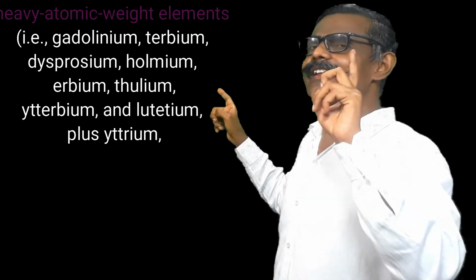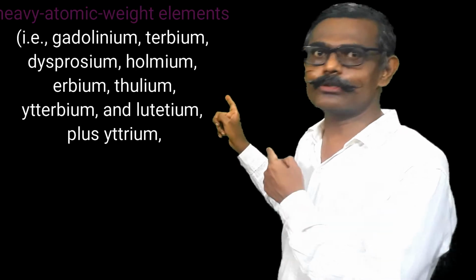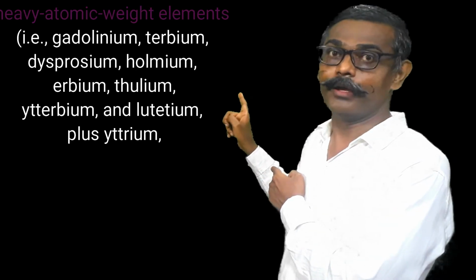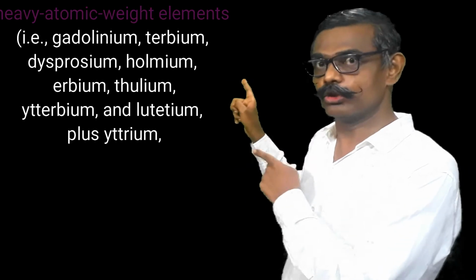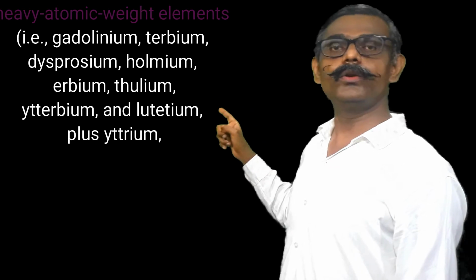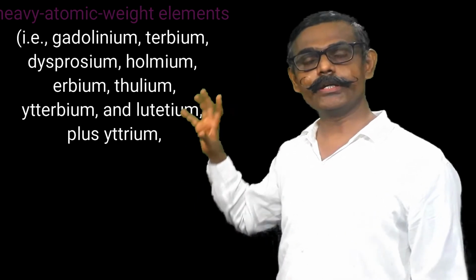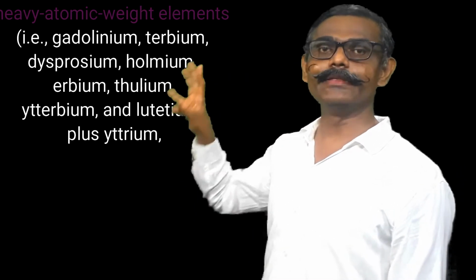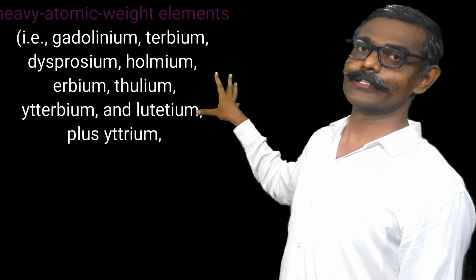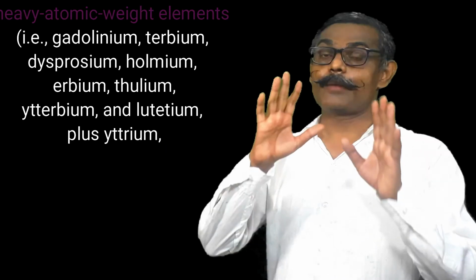Occurrence of yttrium. Yttrium also. Yttrium is not a rare earth. Yttrium is not a lanthanoid, but it occurs there. Means in those ores, yttrium also remains. Thulium and lutetium. These are included in heavy minerals. Means the majority of these species remain in the heavy minerals.